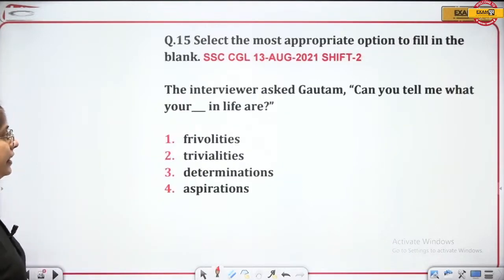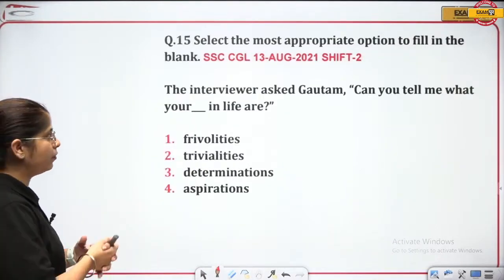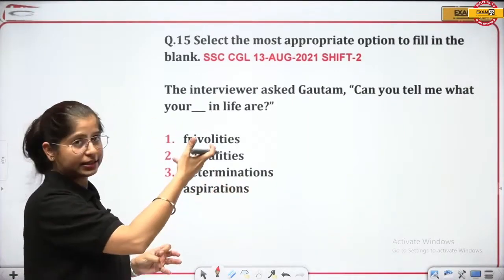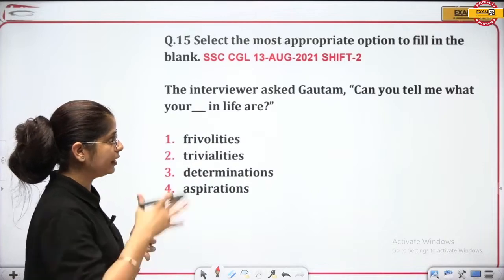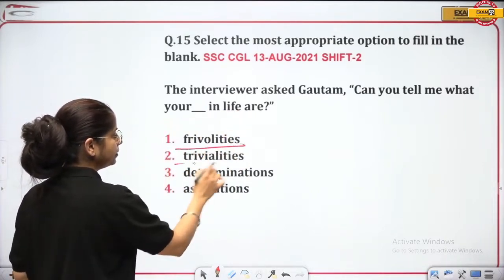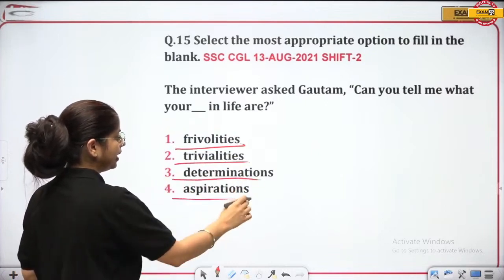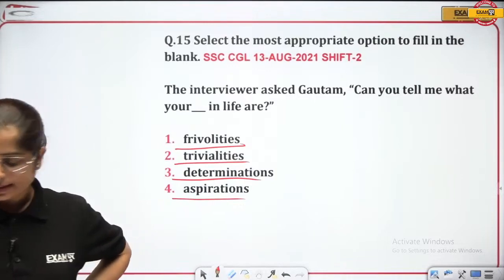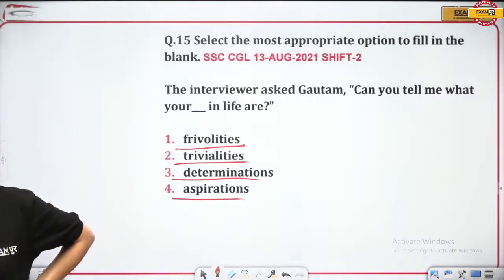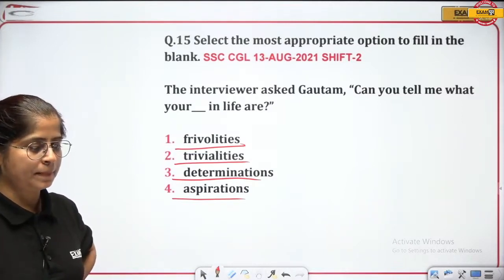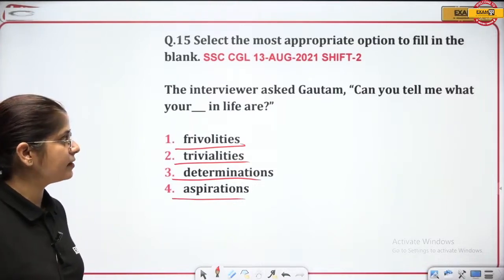Next question. The interviewer asked Gautam, can you tell me what your dash in life are? The interviewer is interviewing somebody and that somebody is Gautam, and asking one question. Can you tell me what your dash in life are? Frivolities, trivialities, determination and aspirations. What can be the answer, guys? Take some time and answer this one.